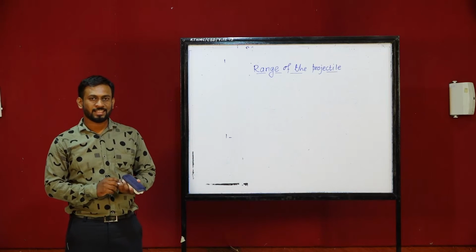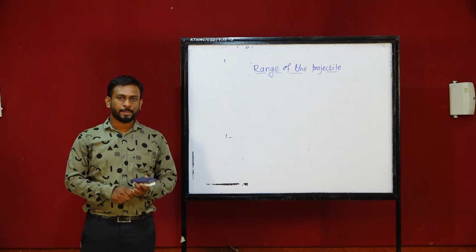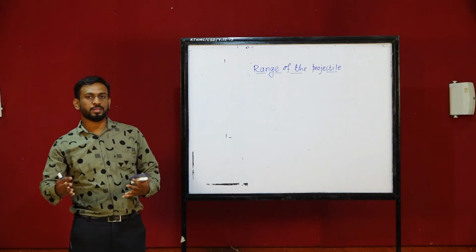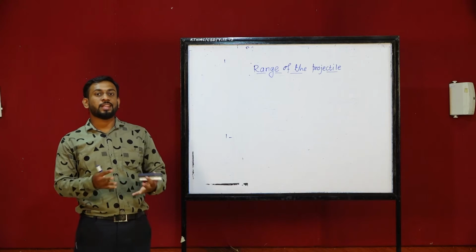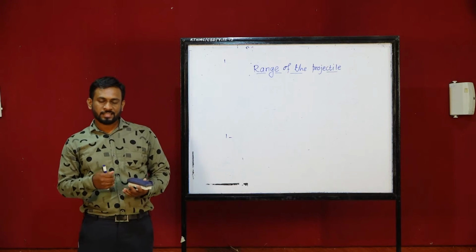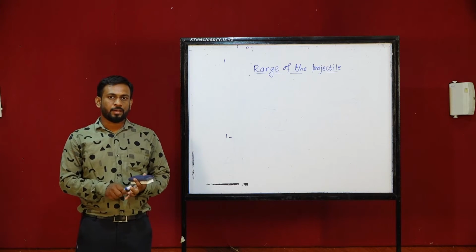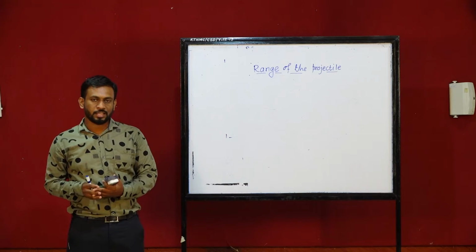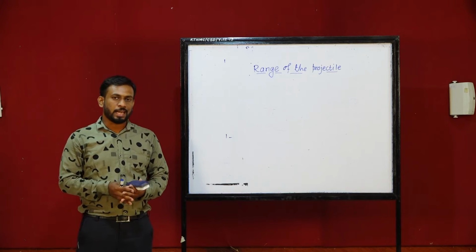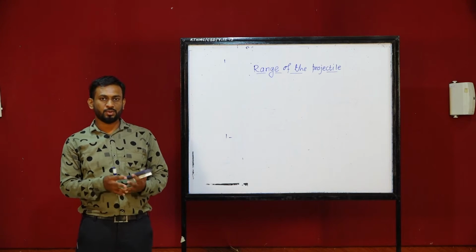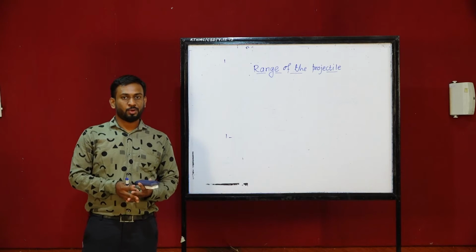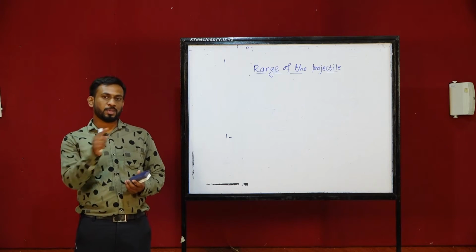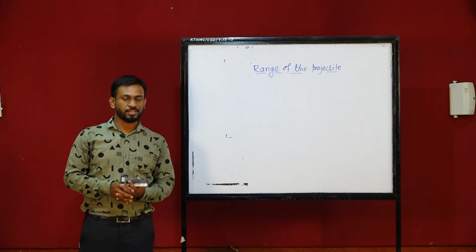Hello students, in the last lecture we discussed the range of the projectile, which is the maximum distance covered by the projectile during its projectile motion. In the last lecture we derived the equation for the motion of the particle. We thoroughly went through this derivation, and at the end the equation comes out to be parabolic motion. So from that we can conclude that the motion of the projectile is parabolic in nature.